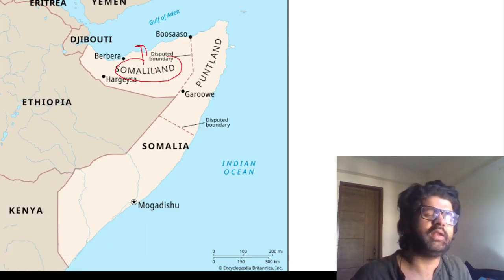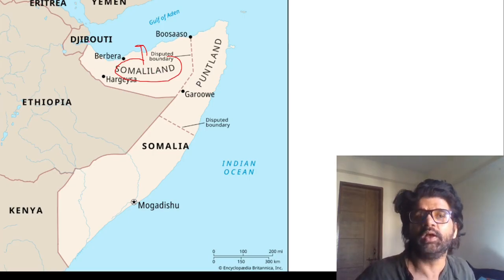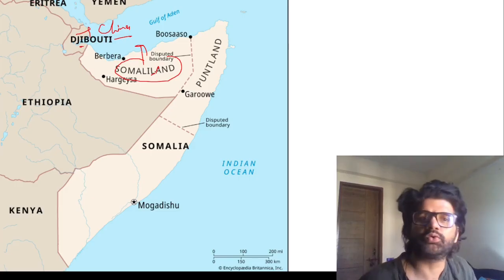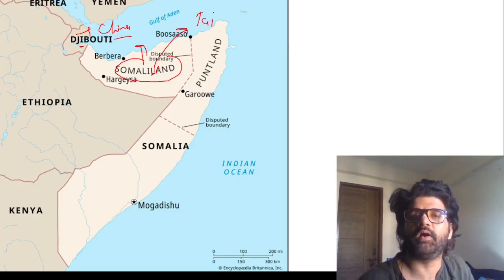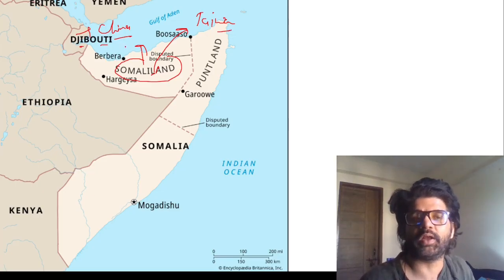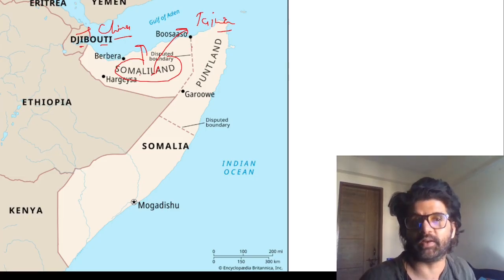Many countries, directly or indirectly, like the US and UAE, support it. Now Israel has started supporting it. What is important here is that China has a military base in Djibouti. And US, Israel and other countries support Somaliland, which has a relationship with Taiwan, and China does not like Taiwan. If China recognizes Somaliland, in a way they are recognizing the breaking apart of Somalia. In that case, other countries can also start recognizing Taiwan. You can understand why China is not very happy with Somaliland.